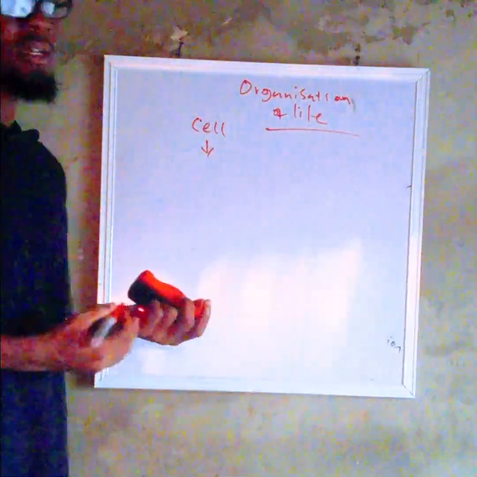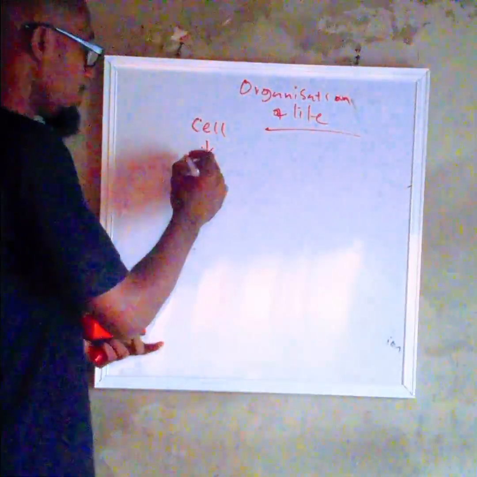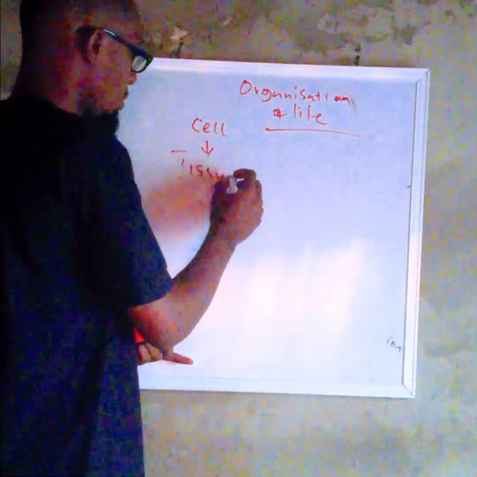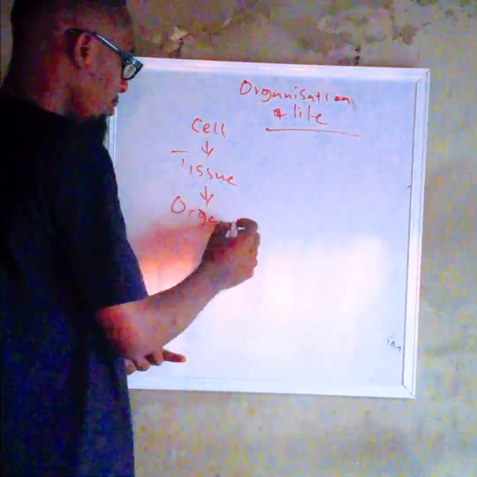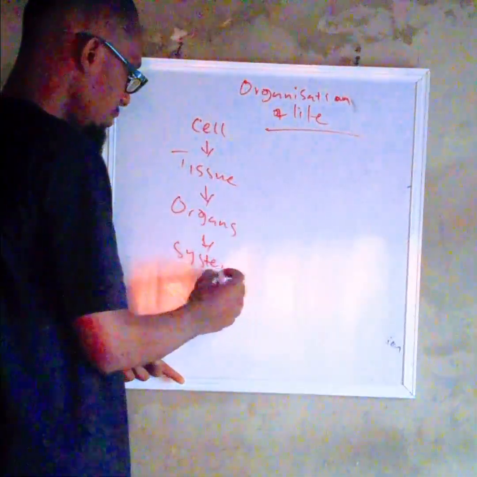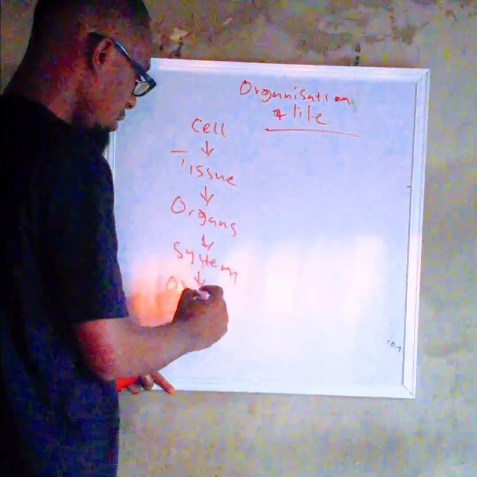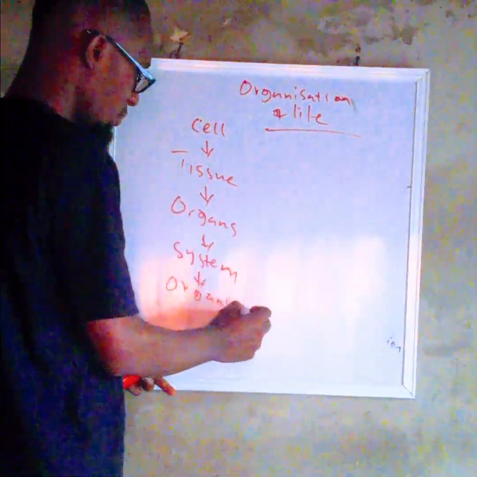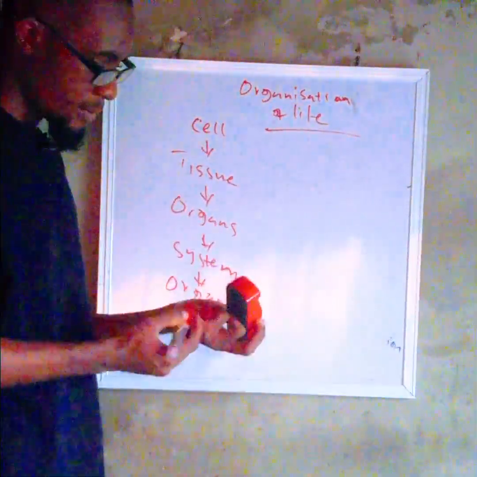Then they move to the next complex level, which is the tissue, before they move from the tissue to the organs, from the organs to the systems. After all of this, that's when you can now say you studied the organism, for singular.